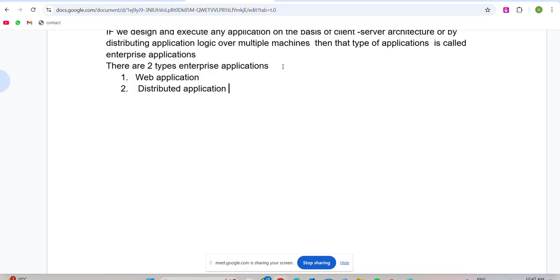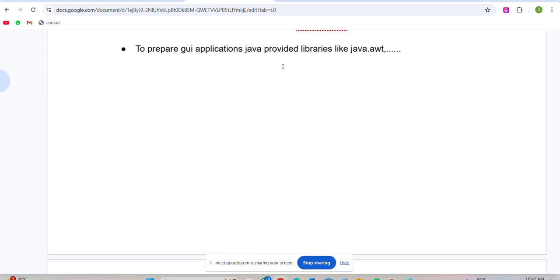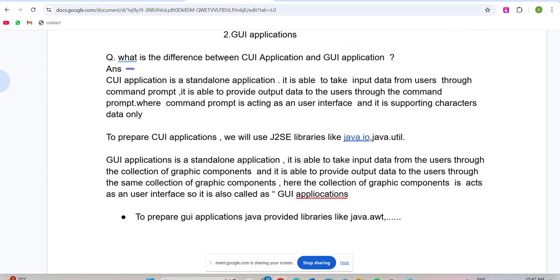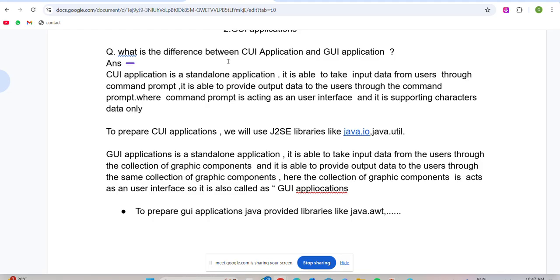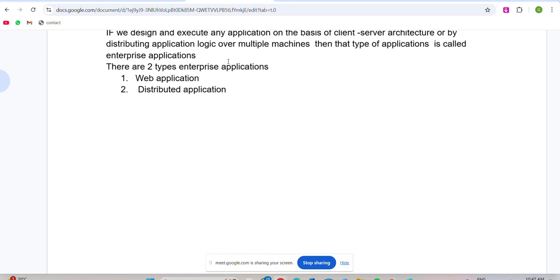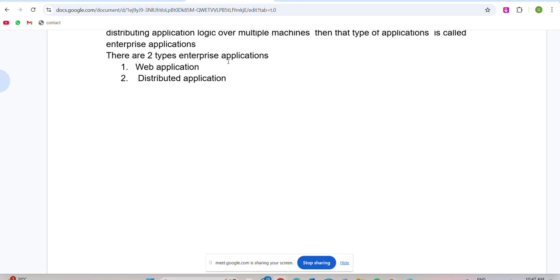In standalone applications there are two types. What are the two types? CUI and GUI. Here the question is, what is the difference between CUI application and GUI application? So you have some idea about that concept. But the next question is the difference between web application and distributed application. Very very important question.